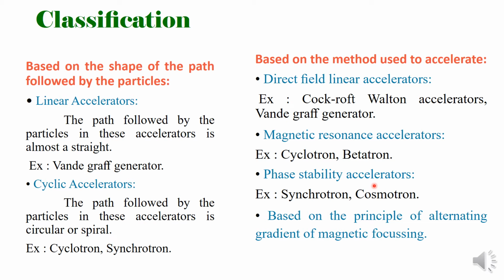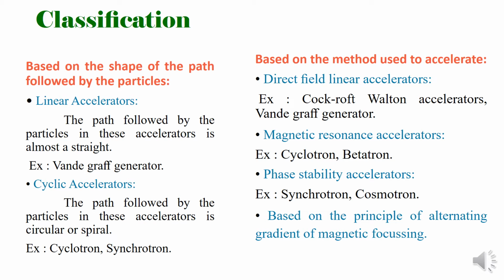Now this is a brief information about the classification, and we are going to discuss three accelerators which are included in our syllabus in detail.